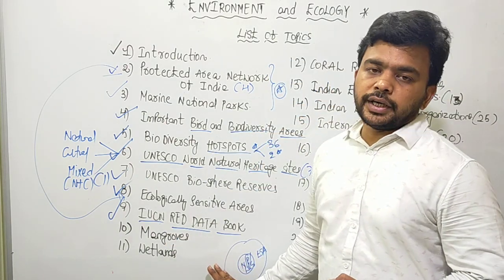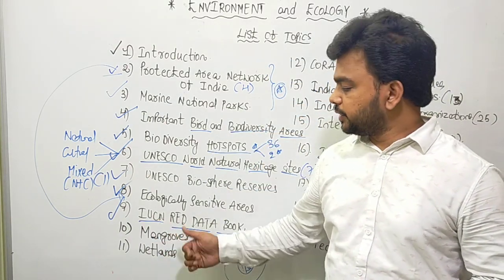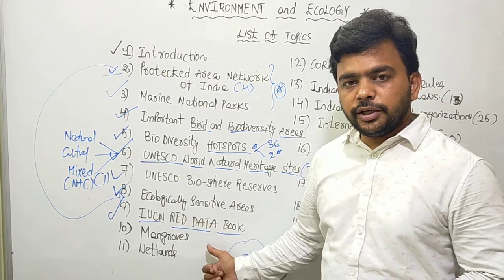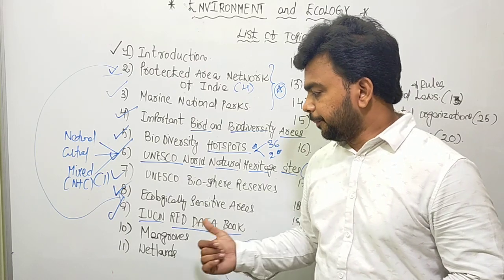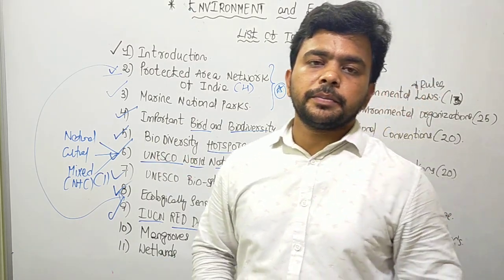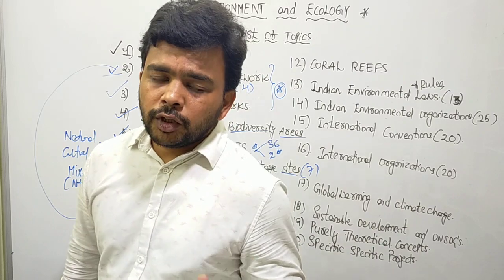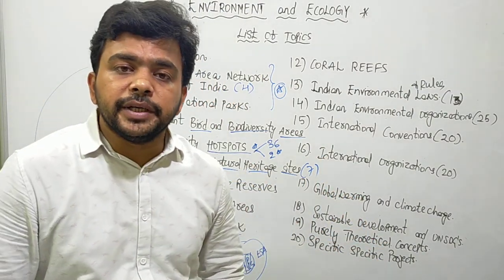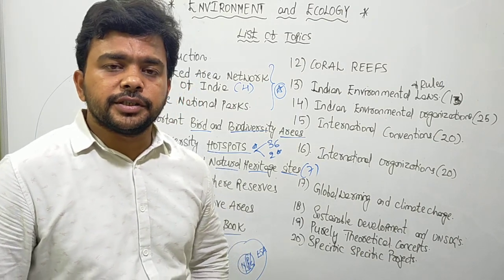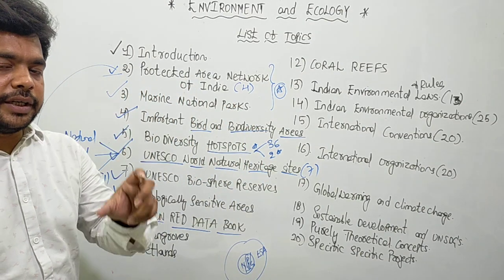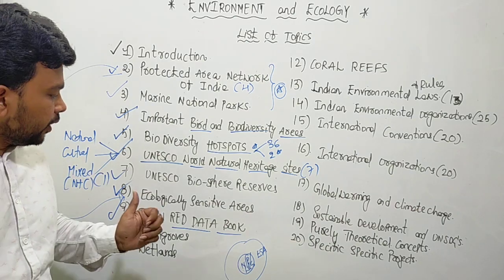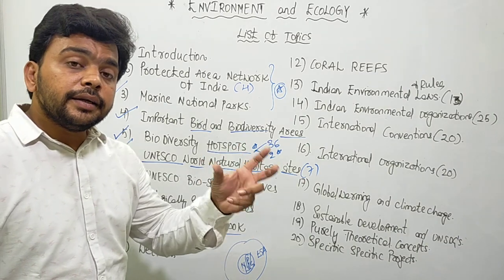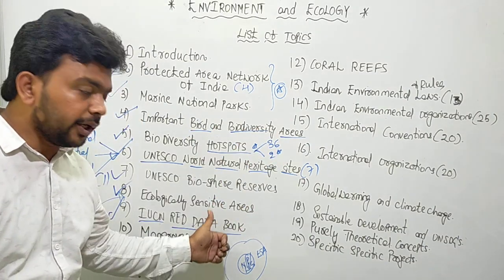We'll discuss this as part of the Red Data Book of IUCN in detail. Each category we will discuss with an example. What is the meaning of that particular category? For example, sometimes we see in the newspaper that the tiger in India is an endangered species. The Indian tiger is an endangered species. So what do you mean by the word endangered, exactly, according to the IUCN Red Data Book? And what are the other Indian animals that are part of this IUCN Red Data Book?